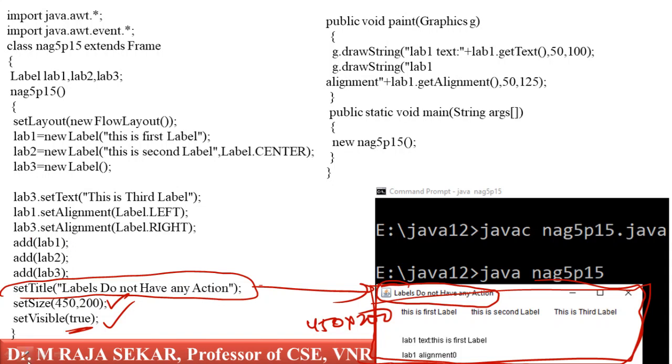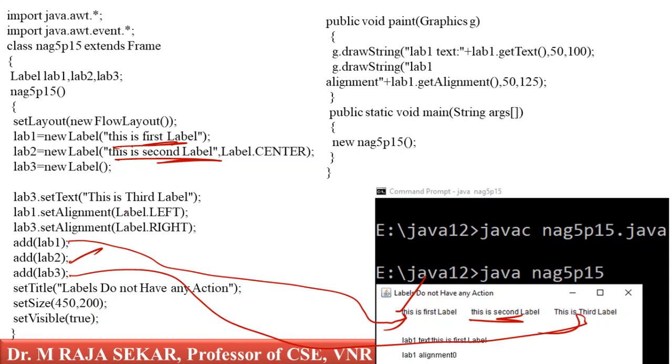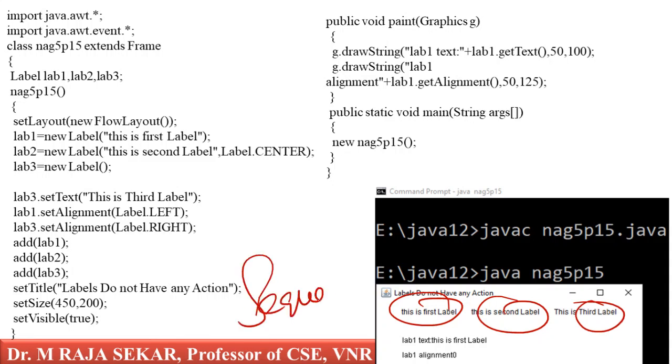Add lab 1. What is the meaning of add lab 1? I am adding lab 1. What is lab 1's text? This is the first label. Add lab 2, this is the second label. Add lab 3, for lab 3 I am giving the text: this is third label. How am I adding all these labels? I am adding one after the other, in sequential manner.